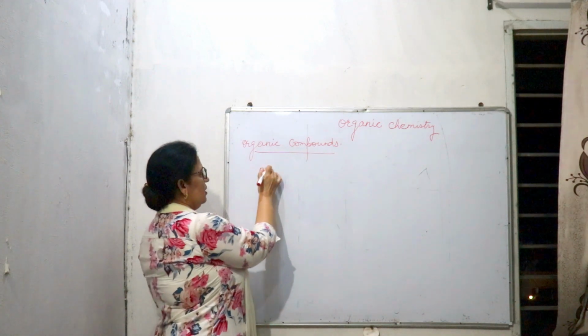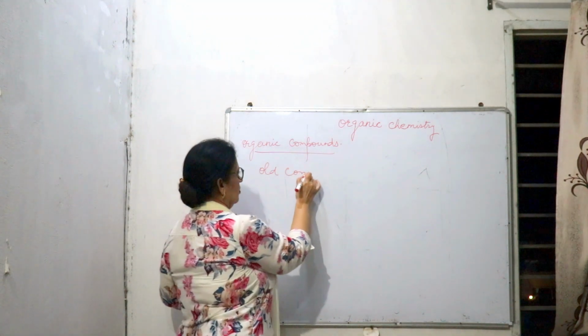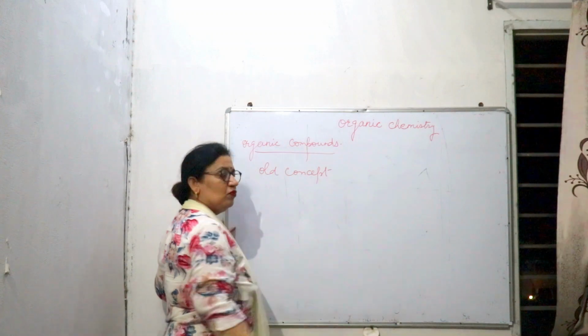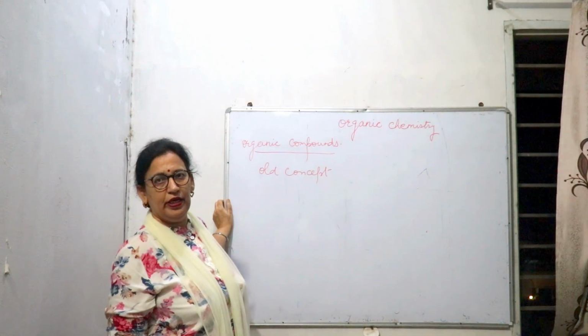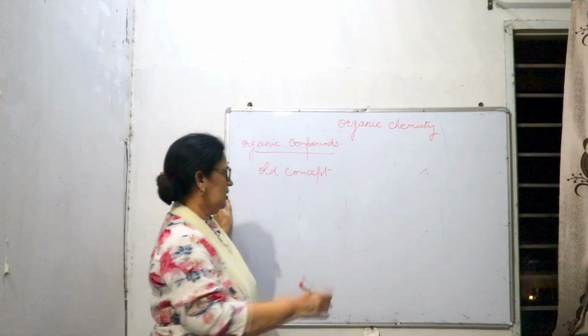In the old concept, it was said that organic compounds are obtained from living sources.